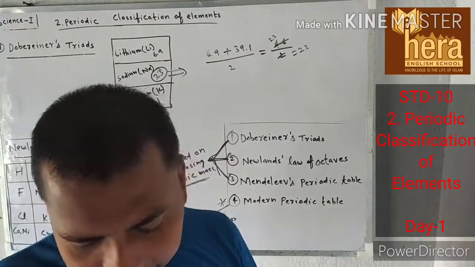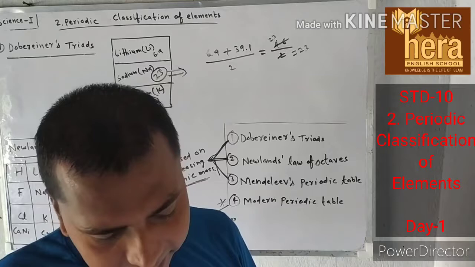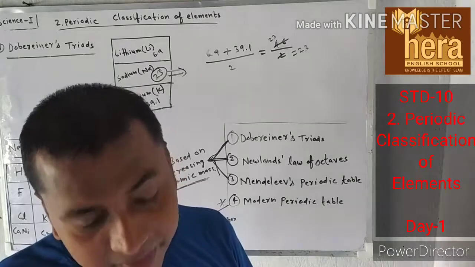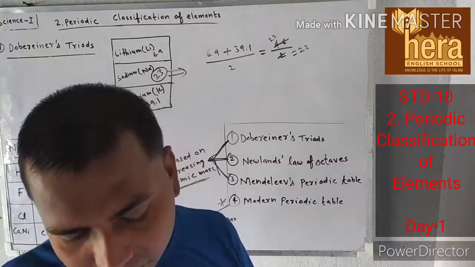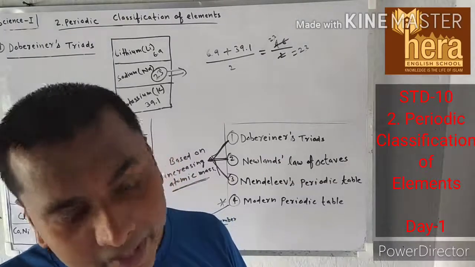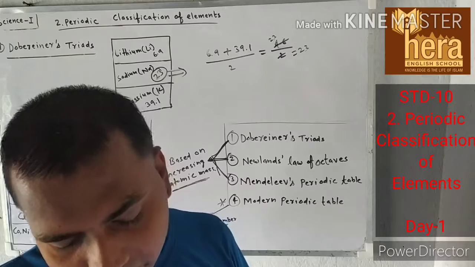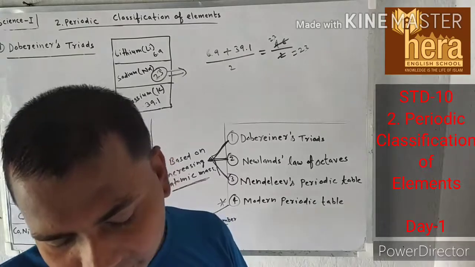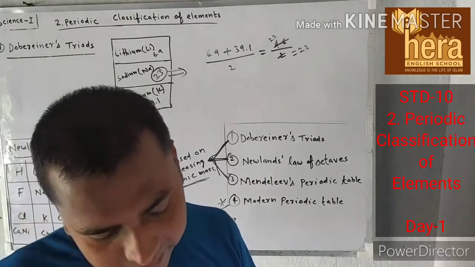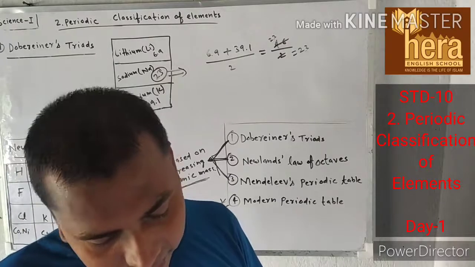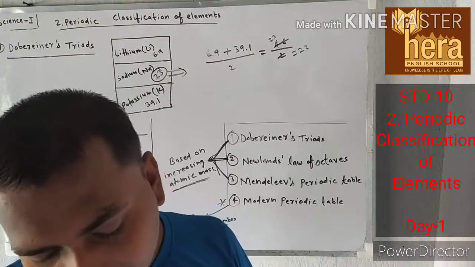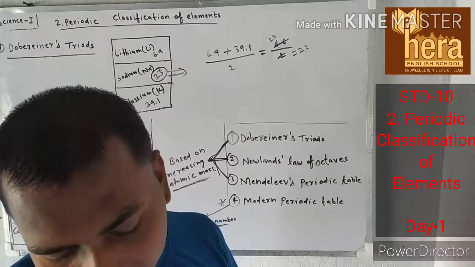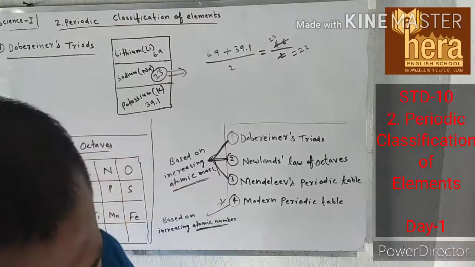He arranged the 3 elements in a triad in increasing order of atomic mass and showed that the atomic mass of the middle element was approximately equal to the mean of the atomic masses of the other 2 elements. However, all known elements could not be classified into Dobereiner triads.